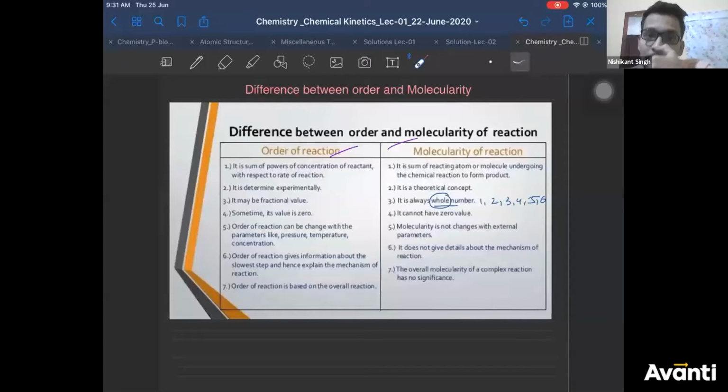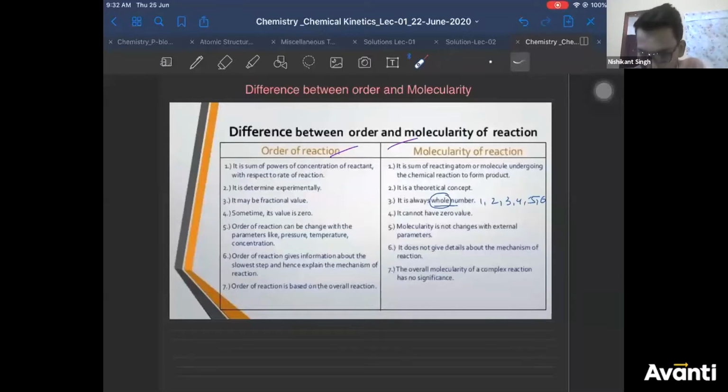Remember, molecularity is, arey Kishan, molecularity is equal to order, not always. Only in elementary reactions. Only in elementary reactions they are equal, not always. What about the complex reactions? What will you do there? So molecularity is not always equal to order, right? I think, yeah. Any other doubt, guys? We'll move ahead otherwise.